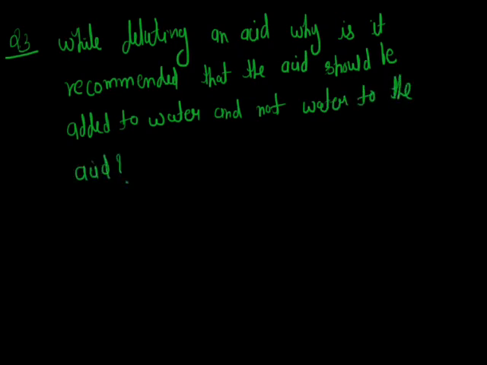Now we are discussing the answer to this question. First, what is the meaning of diluting? Diluting means adding water to an acid or base. Diluting an acid means we are adding water to the acid.